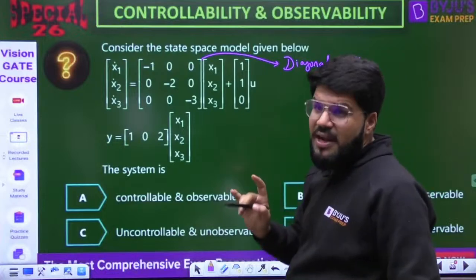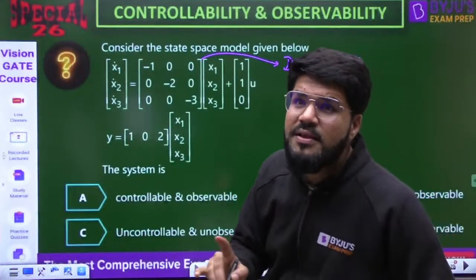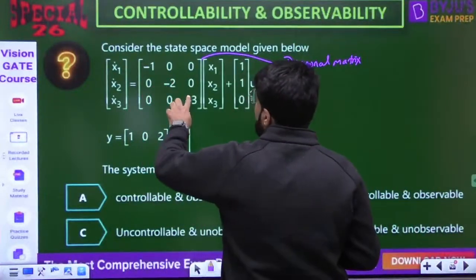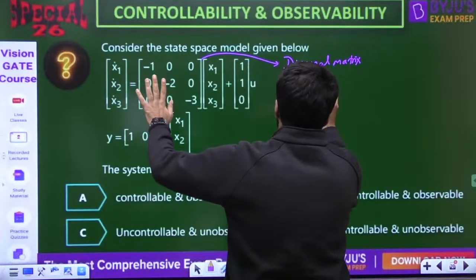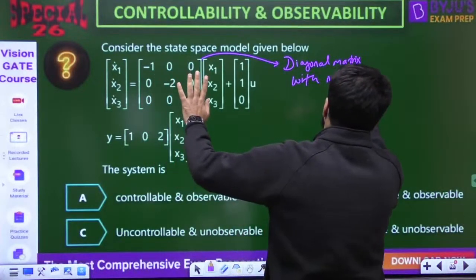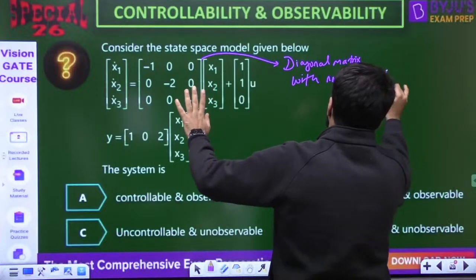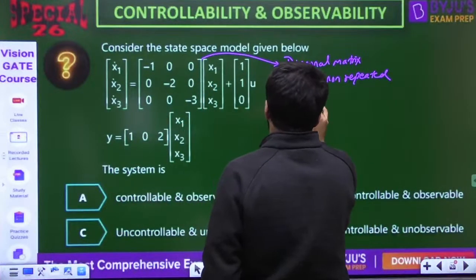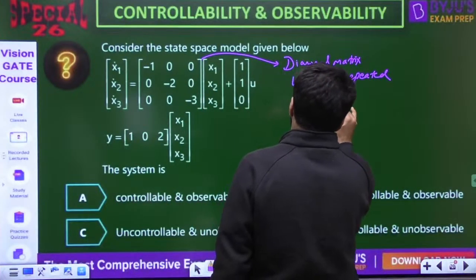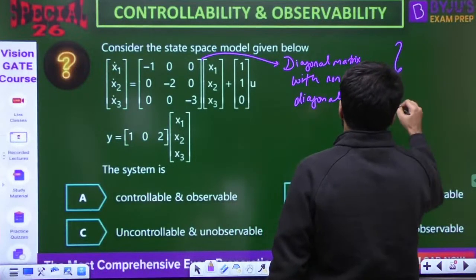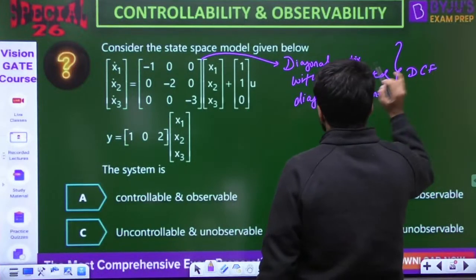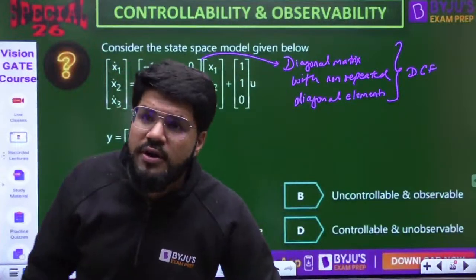No, you have to check that it is a diagonal matrix with non-repeated eigenvalues. 1, 2, 3, all diagonal elements are distinct. So it is a diagonal matrix with non-repeated diagonal elements, and hence it is DCF. And if it is DCF, I will go for Gilbert's.